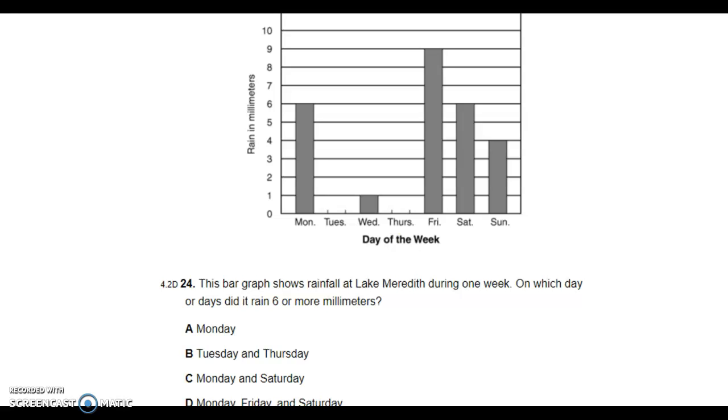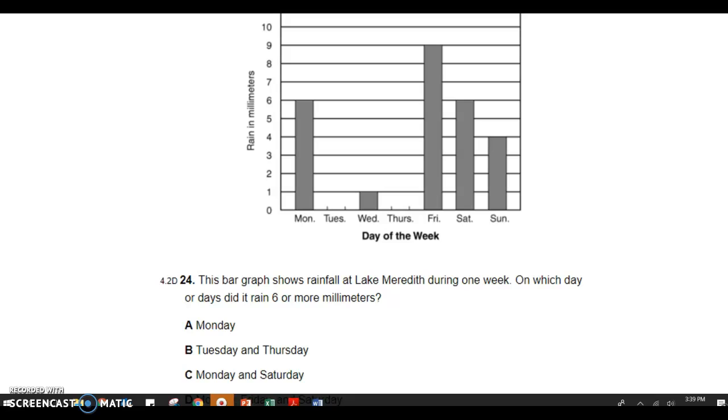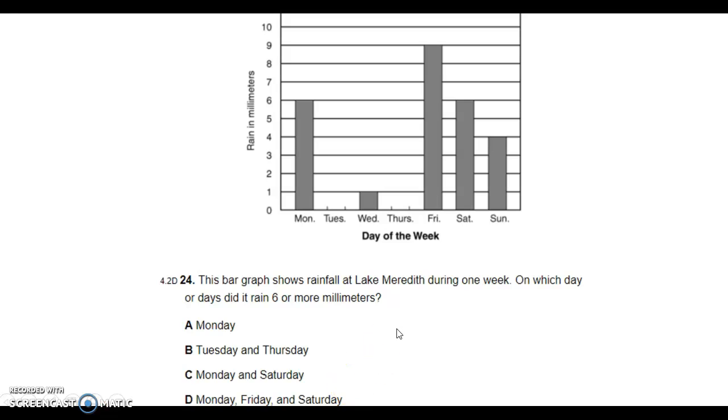Okay, use this graph to help you. I'm going to pull it down just a little bit. Question 24. This bar graph shows rainfall at Lake Meredith during 1 week. On which day or days did it rain 6 or more millimeters? Was it A, Monday, B, Tuesday and Thursday, C, Monday and Saturday, or D, Monday, Friday, and Saturday?